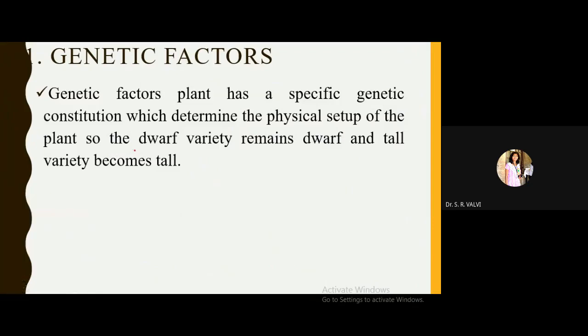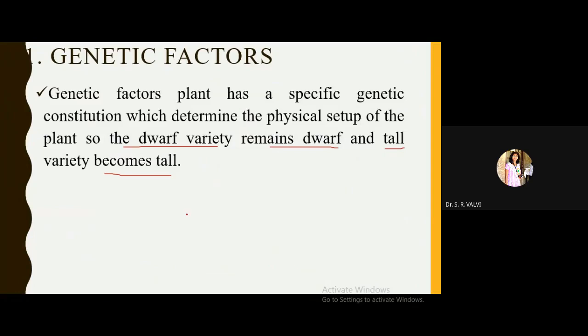So genes of a dwarf variety remain dwarf and the genes of a tall variety become tall. Which kind of genes are present within the plant is going to specify that kind of plant only. So genetic factors are very important for the growth of the plant.